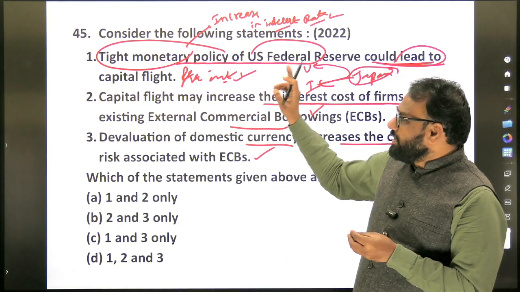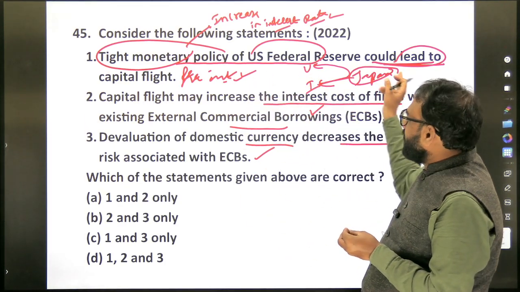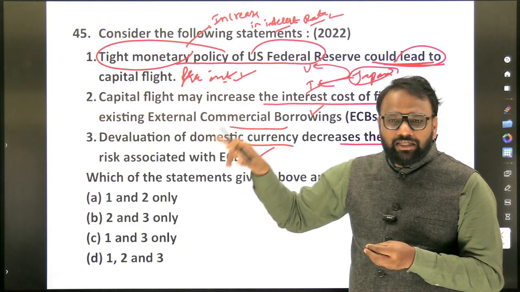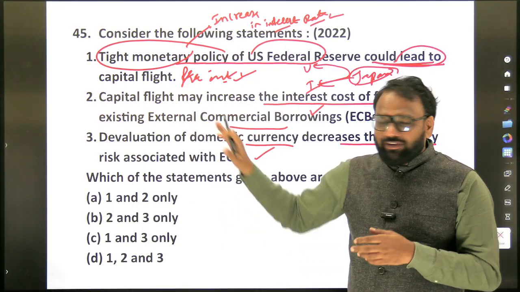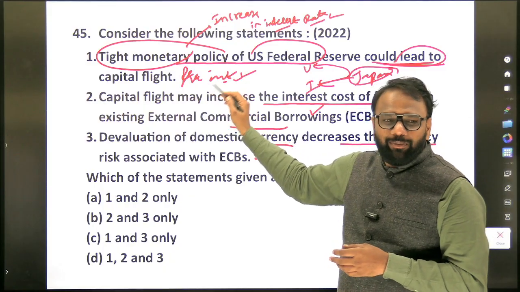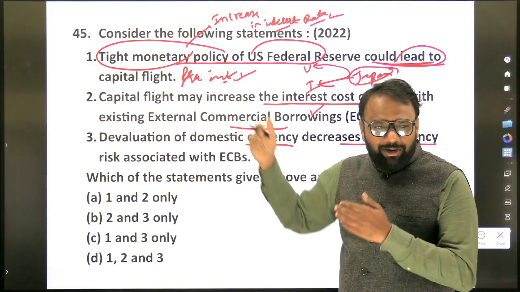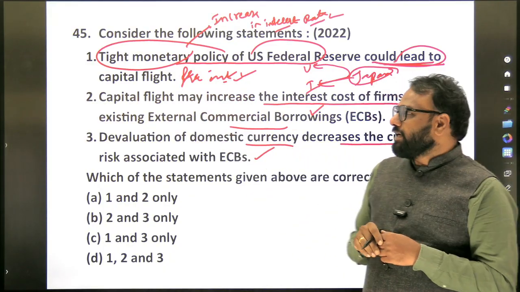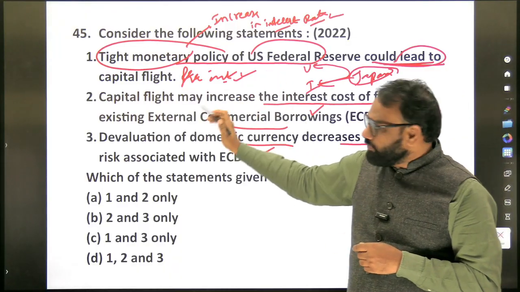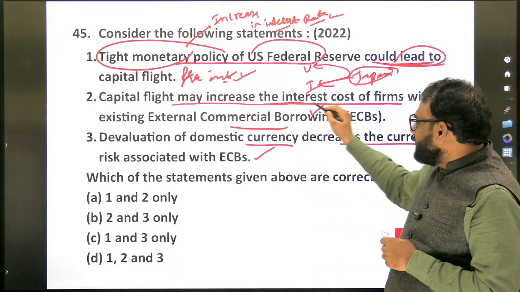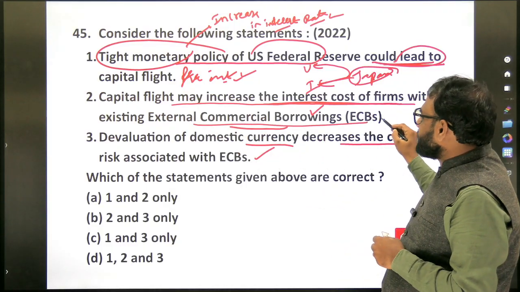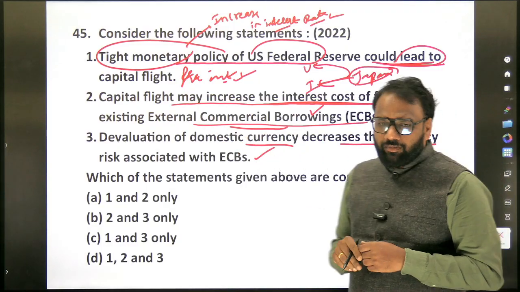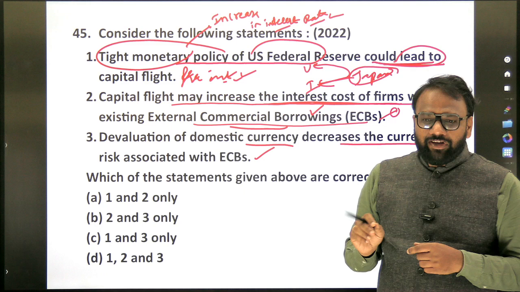So the first statement: tight monetary policy of the US Federal Reserve could lead to capital flight from India? Yes. From the USA? No. If you place USA, then it will be no. But if it is India, yes, capital flight will start taking place. Now we shall assume it is India itself. Capital flight may increase the interest cost of firms with existing external commercial borrowings. So this is very important.